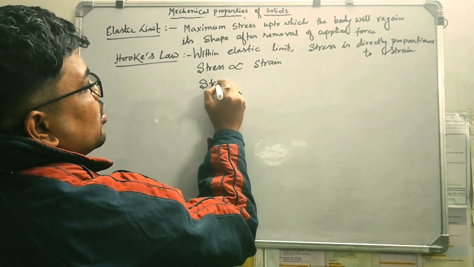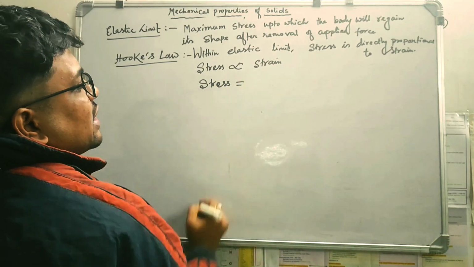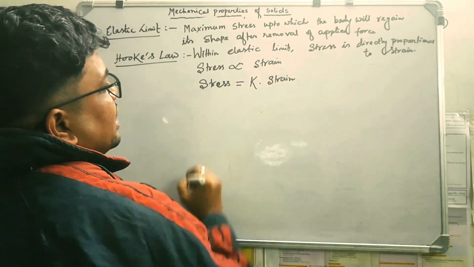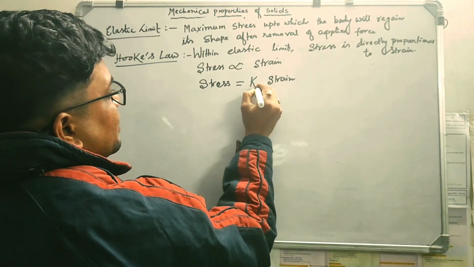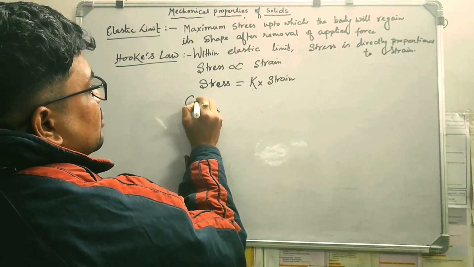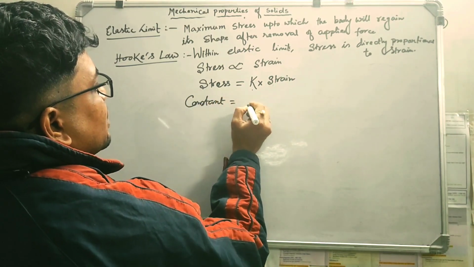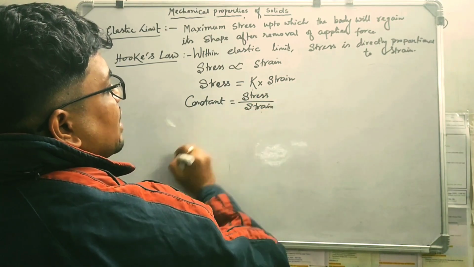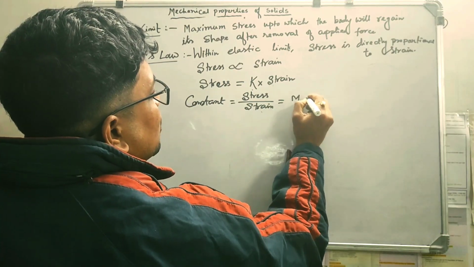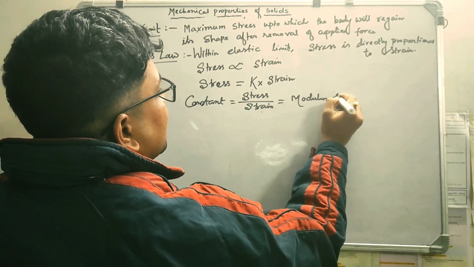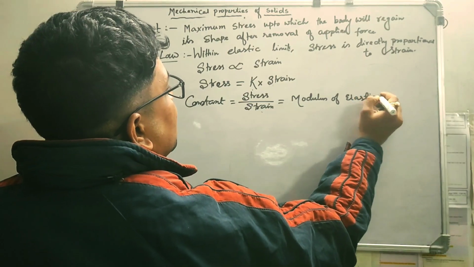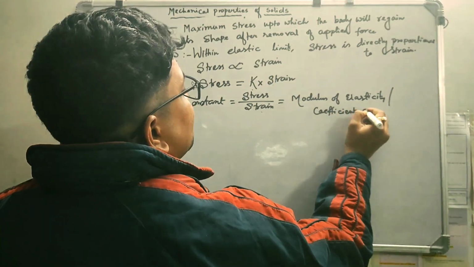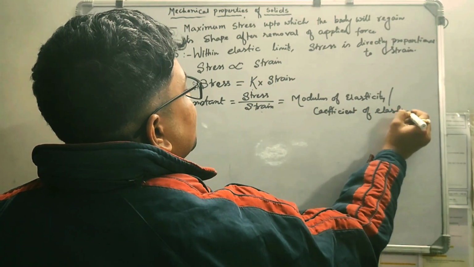So to remove that proportional sign, a constant comes in, and the name of this constant is the coefficient of elasticity or modulus of elasticity. That means this constant into strain. So this constant term is nothing but stress upon strain, which is also known as modulus of elasticity, or it is also called coefficient of elasticity, okay.